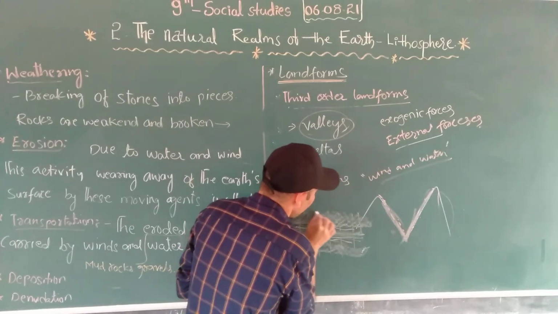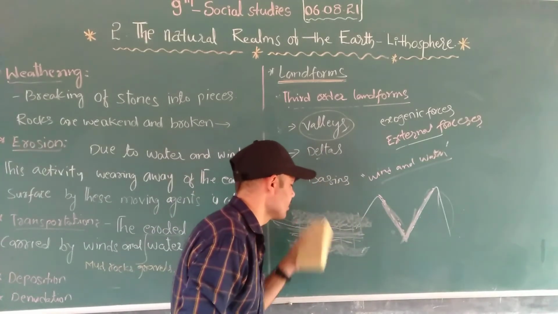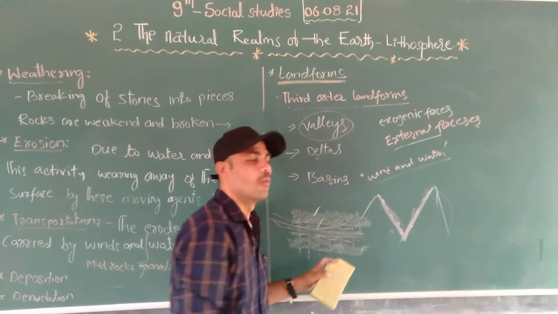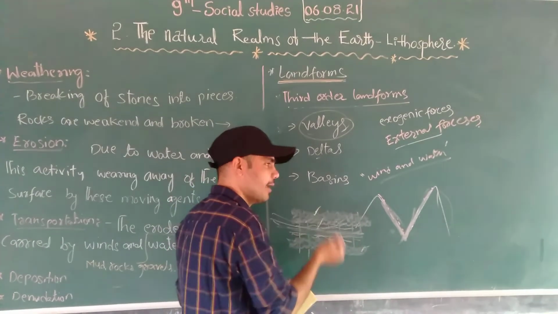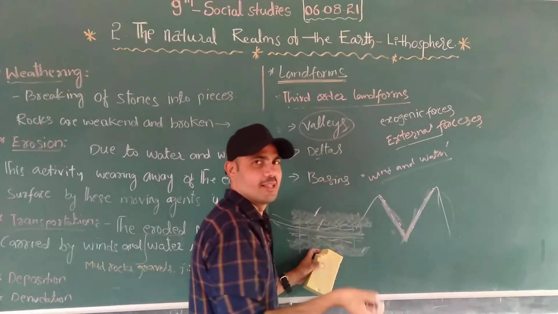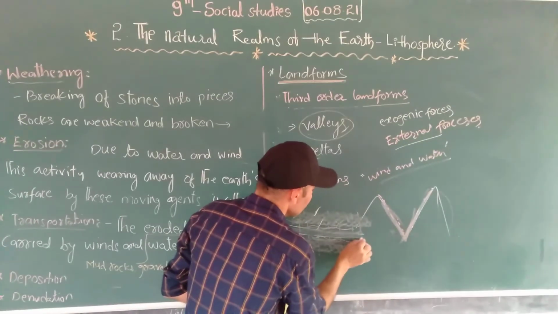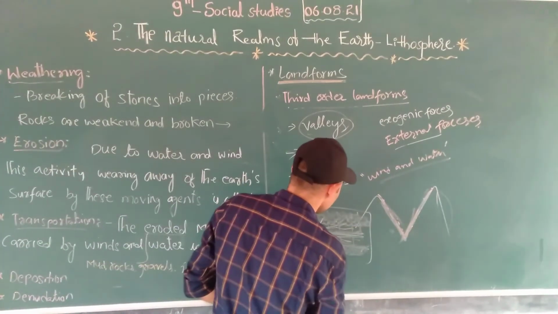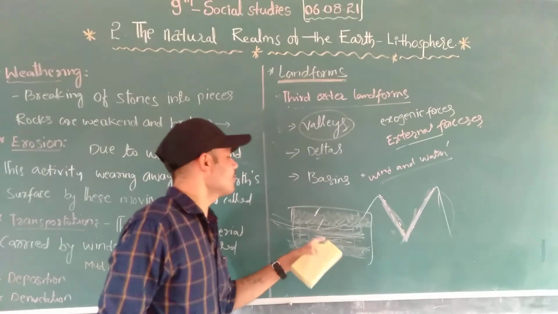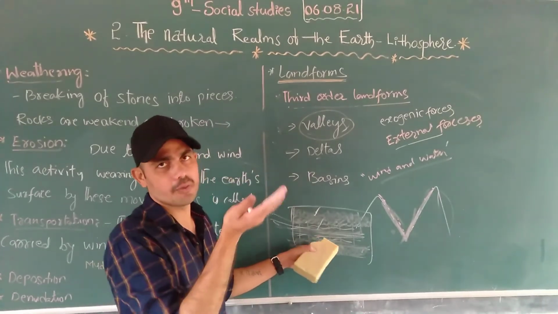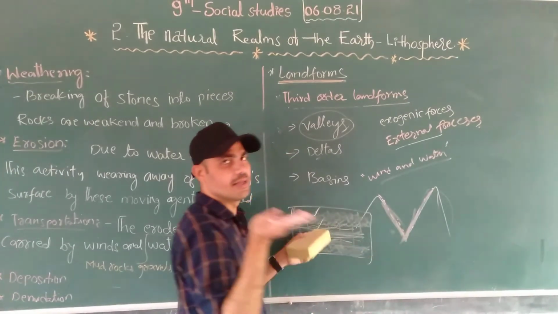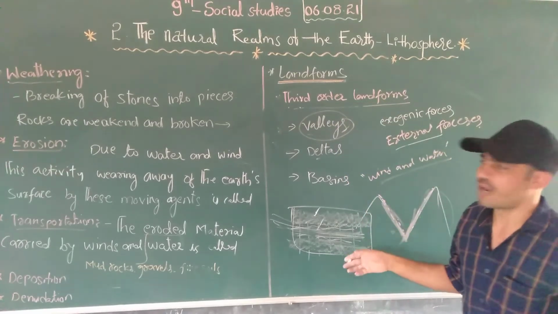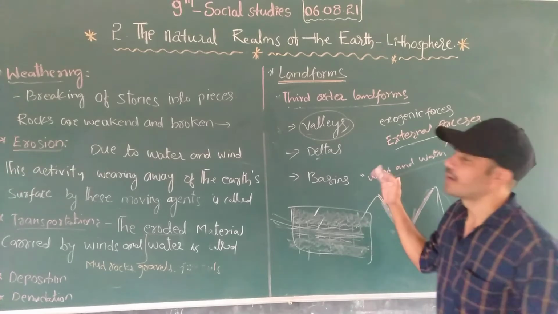These areas are all filled with the sediment. We have the fine silt, the clay and alluvium, the gravels, stones. These all are formed due to the river flow, due to the flow of the water in the river. See this delta. Then the deltas were formed. Did these deltas happen inside the earth or outside the earth? The outer part of the earth. These all happened on the earth's surface. This is why we call this third order landform, because third order landform is formed by the external forces.